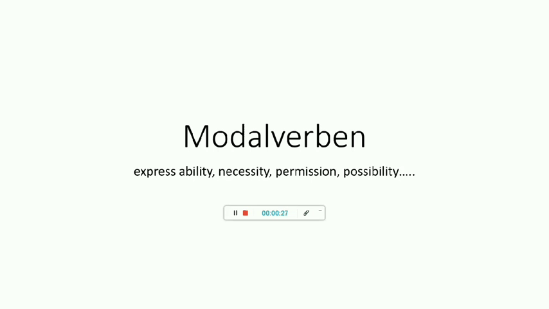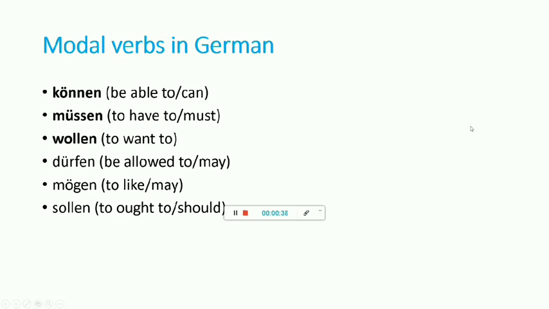So we'll see how it means ability, how it means necessity, permission. So we'll move ahead. In the next slide you will see the types of modal verbs. There are 7 modal verbs. Over here I have listed only 6: können, müssen, wollen, dürfen, mögen, sollen.